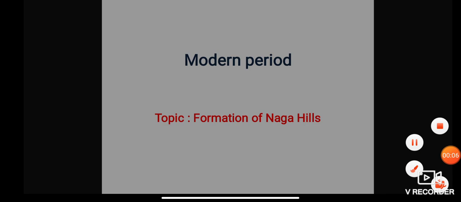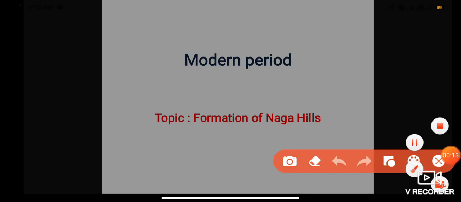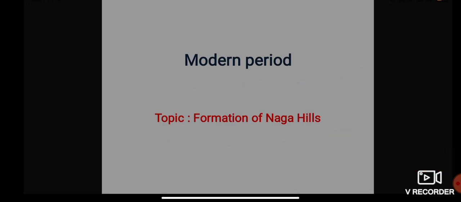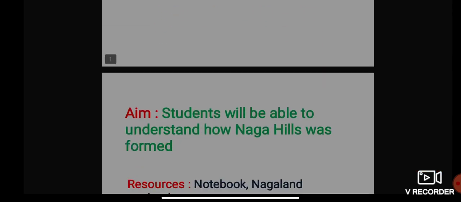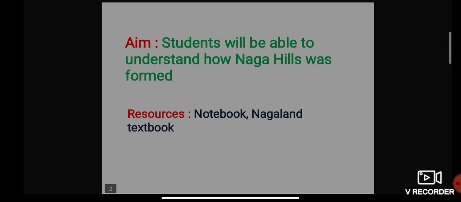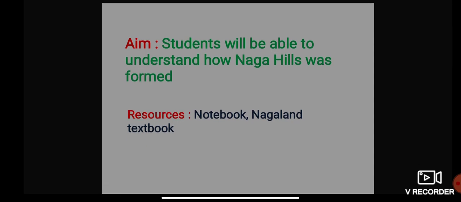So today we are going to start in continuation of the modern period. The topic of our discussion for today is formation of Naga Hills. Our aim for today is that students will be able to understand how Naga Hills was formed. The resources required are your notebook and your Nagaland textbook. So please get ready with it in advance.